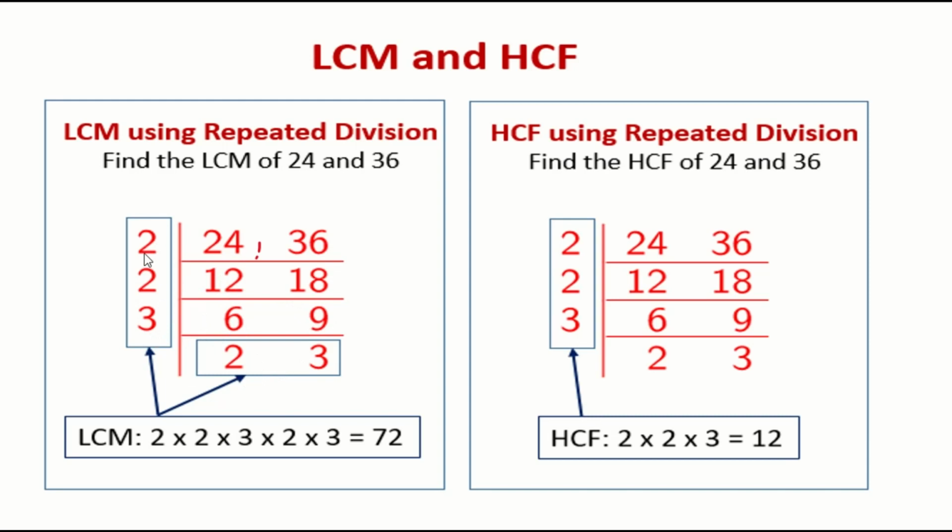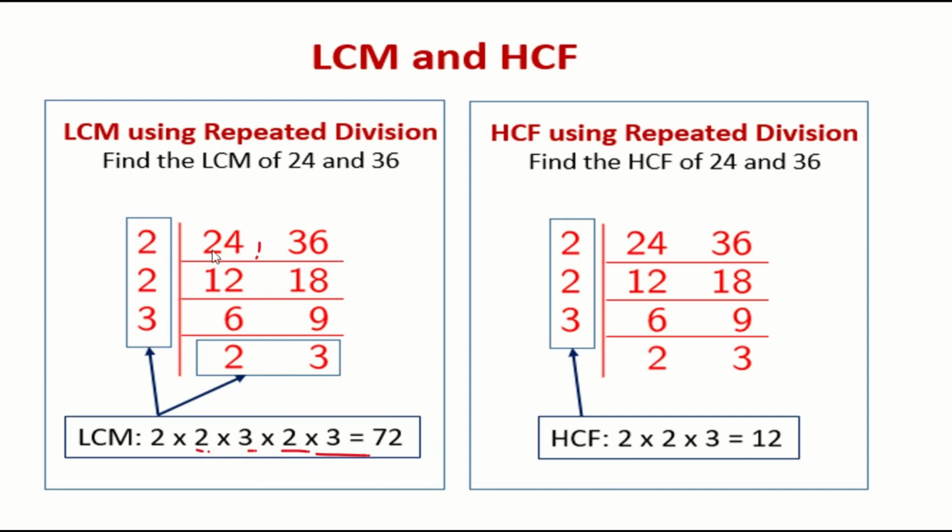Okay, so what is the LCM? Now we will get it as 2 into 2 into 3 into 2 into 3. You will multiply all and write it. So in the same sum itself, how can I find out the HCF also? It's very easy. You can see this 2 2 3. What is this 2 2 3? These are the factors by which both numbers are divisible.